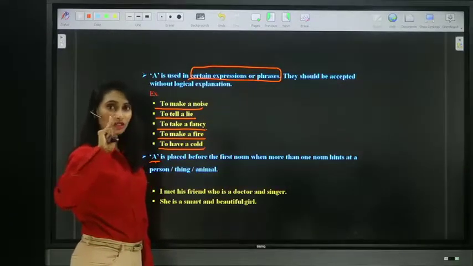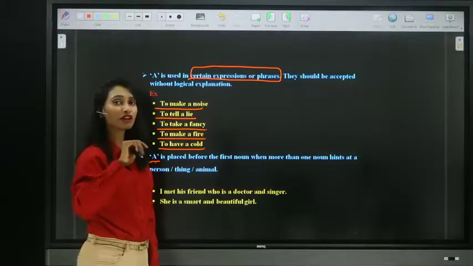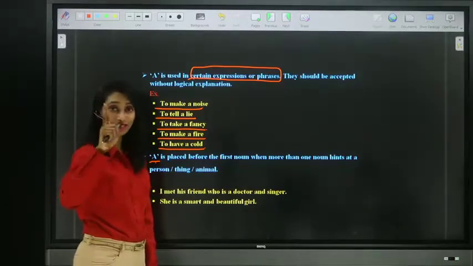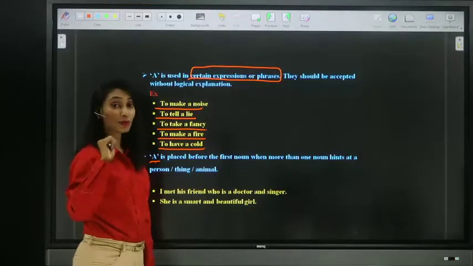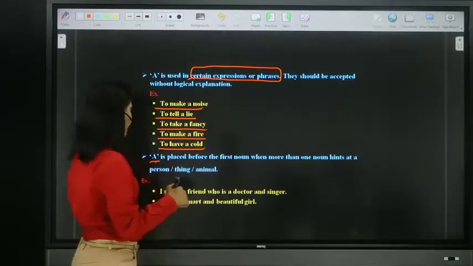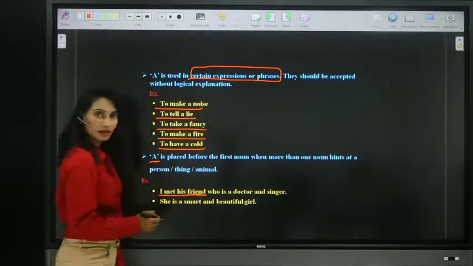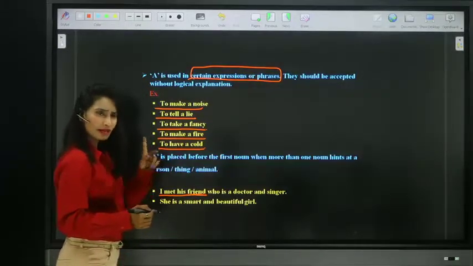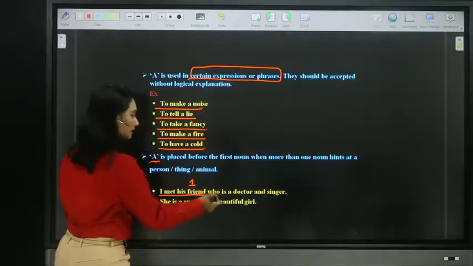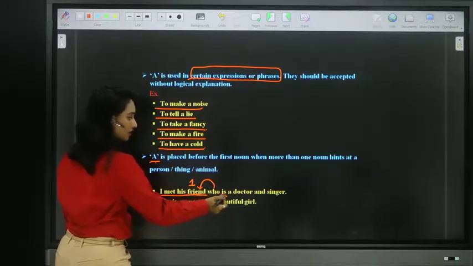When two nouns are joined by conjunction and, and the two nouns refer to a single person, then we place the article only before the first noun. Like this. I met his friend. His friend. How many? One or many? One person only, no? Who is friend? Is singular.